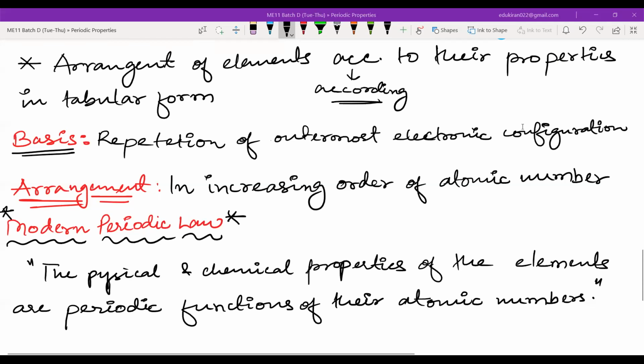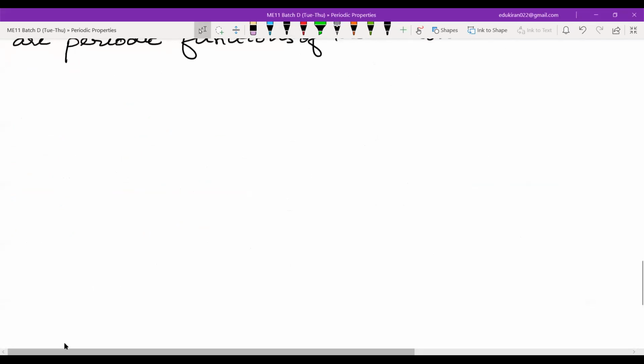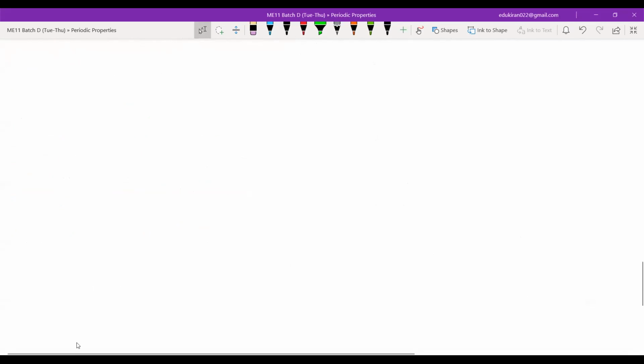Fine. Now we will write the structure of the modern periodic table. All of these things are very evident when you look at the periodic table, but we just write this down, because sometimes you may be asked what the structure of the periodic table is, and you have not listened to it or read it in this way. That is why we are writing everything. So, structure of MPT. What is MPT? Modern periodic table.